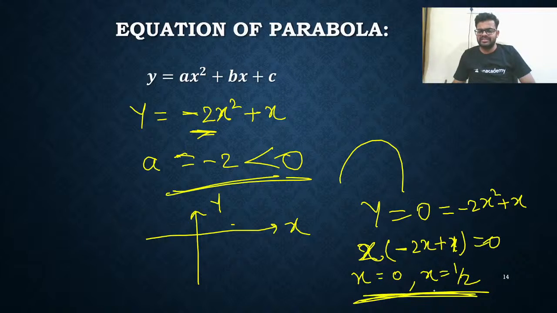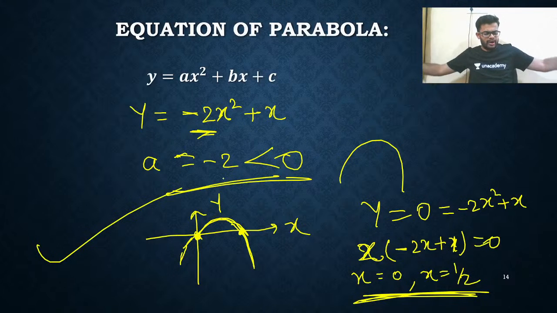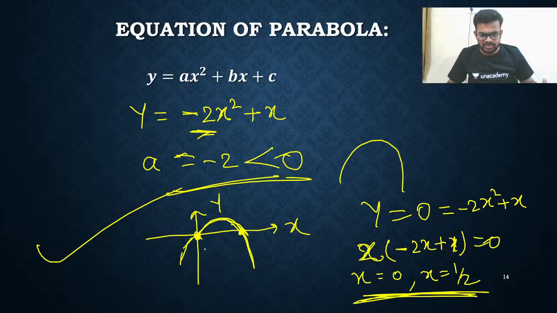These are the 2 points. x is equal to 0 and x is equal to 1 by 2 are the 2 points from where the parabola will pass. So the parabola will pass from here and here. It will be a downward parabola, so the curve will be like this. So we have drawn a downward parabola. That's all. This point is x is equal to 0. This is x is equal to 1 by 2.